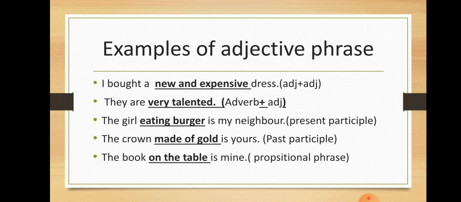Clear? Below the table is mine. So when the prepositional phrases are functioning like adjectives, when they are modifying the noun or the pronoun, they are called adjective phrases. They are no more prepositional phrases at that time. They are adjective phrases, okay?